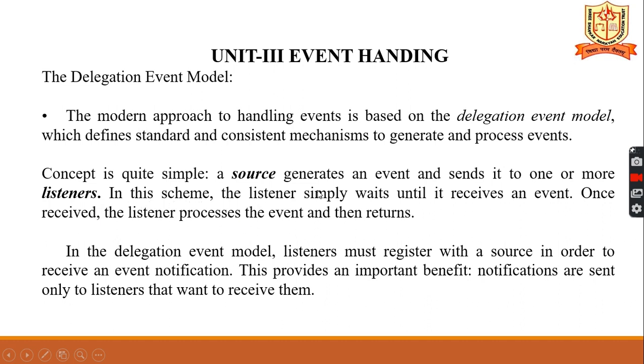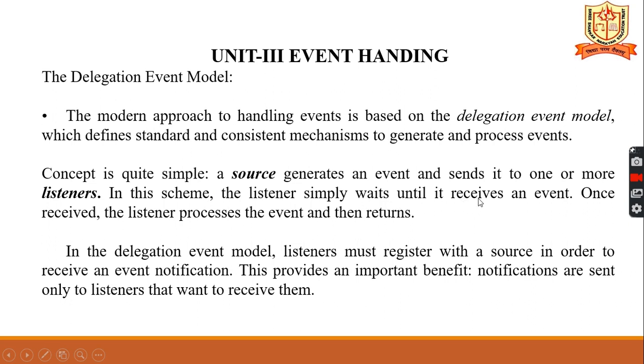In this scheme, the listener simply waits until it receives an event. Once received, the listener processes the event and then returns. The source always generates the event and sends it to one or more listeners.